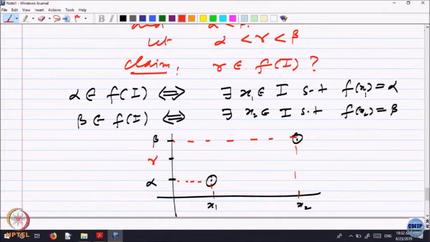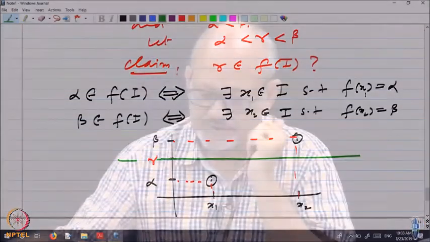Right. Now, I can directly work with alpha, beta, gamma and so on. Straightly, the proof will be understandable more. Okay, does not matter. Let me probably do it straight away here itself. Let me write. So, draw this line. So, what I want to show? Aim is to show that gamma belongs to f of I.